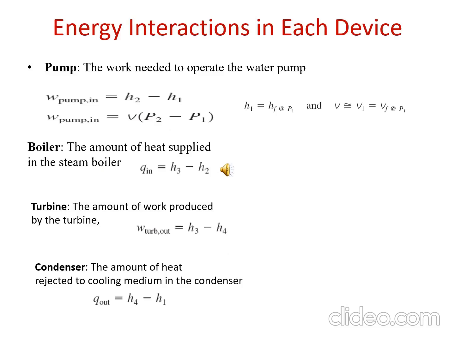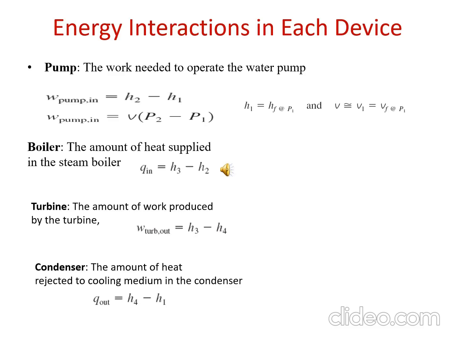Then process 2 to 3. What is happening in process 2 to 3? Water enters the boiler as a compressed liquid, because it is compressed by the pump, and leaves as a superheated vapor at state 3. The boiler is basically a large heat exchanger where the heat originating from the combustion gases is transferred to the water essentially at constant pressure.